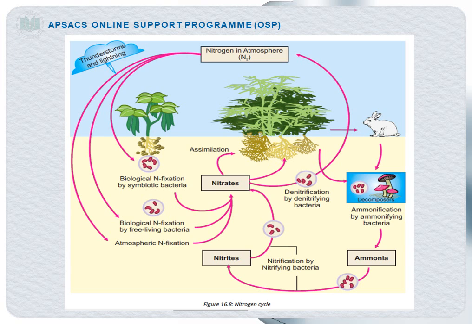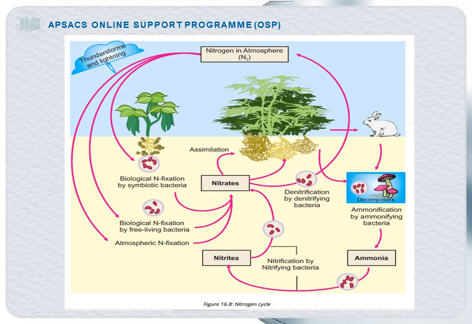This is done by ammonifying bacteria. Once the ammonia forms, it is converted into nitrites and nitrates, which are the simple forms of nitrogen. First, the ammonia is converted into nitrites by the nitrosomonas, and then these nitrites are converted by the nitrobacter into nitrates.